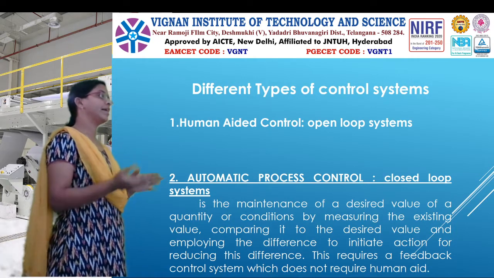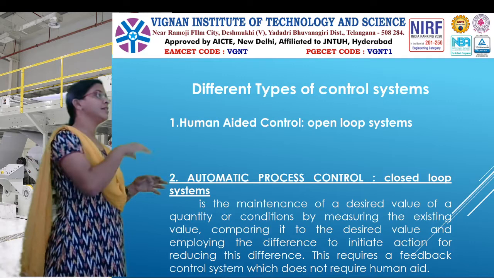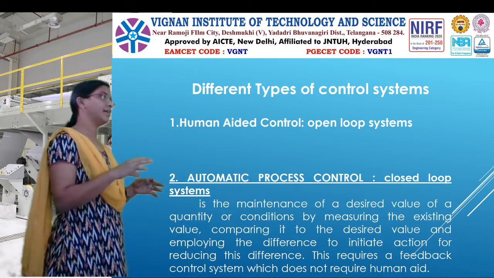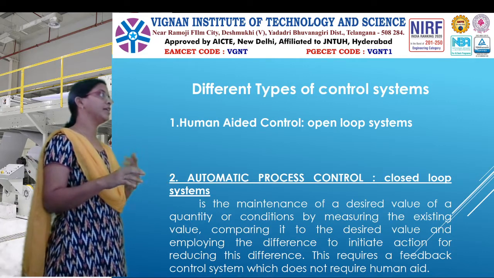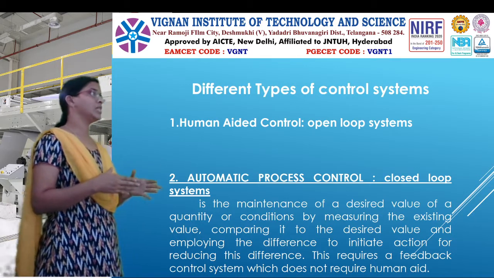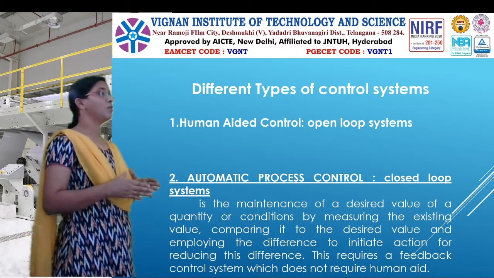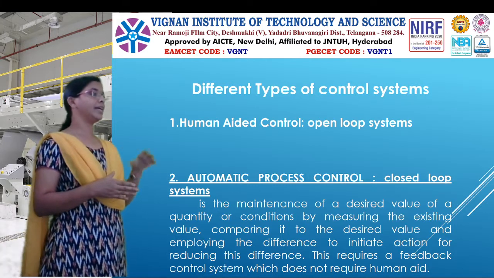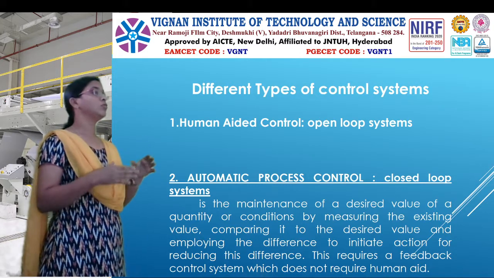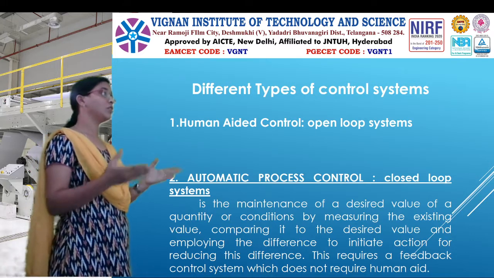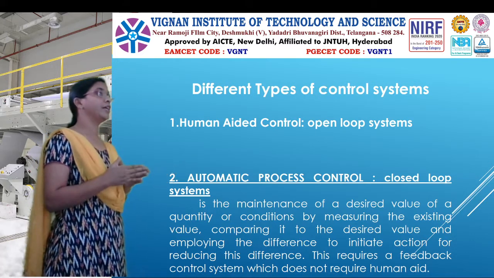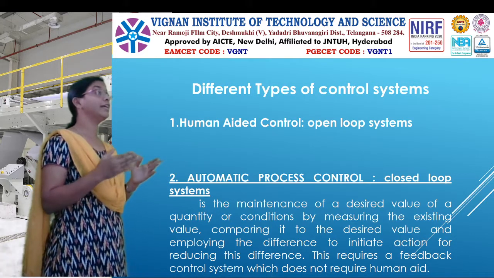But some industries are semi-automated also: some portions are automated and some portions are done manually. So what is meant by automated and what is meant by manual? Based upon the systems we use in industries, we differentiate them into two types.